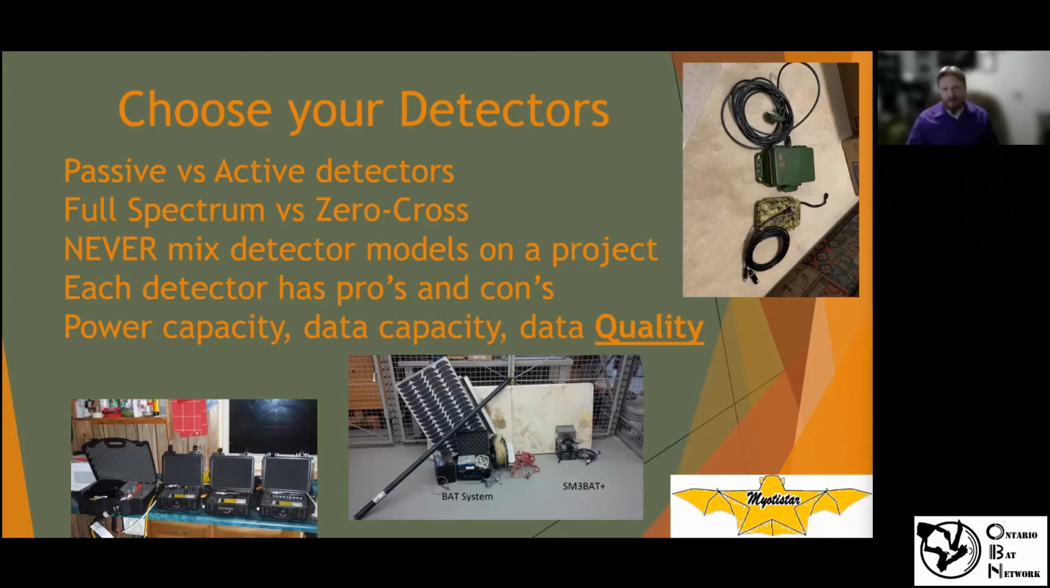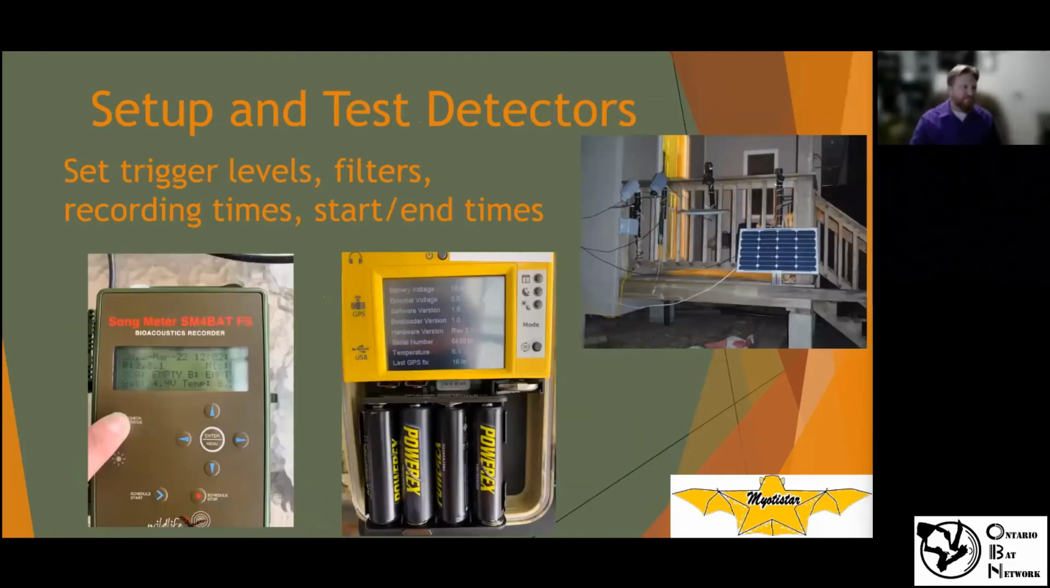You want to have a good microphone with a good signal to noise ratio so that you can hear the bats. You're not really listening to them, but it detects them, and you have a good clean recording as much as possible, because that's going to be really important in the analysis stage.